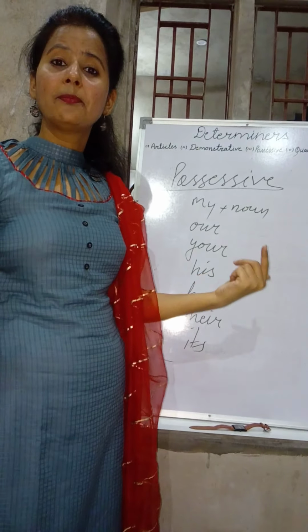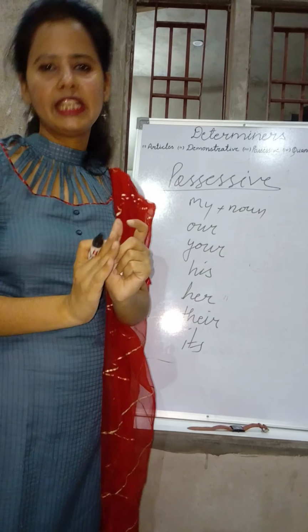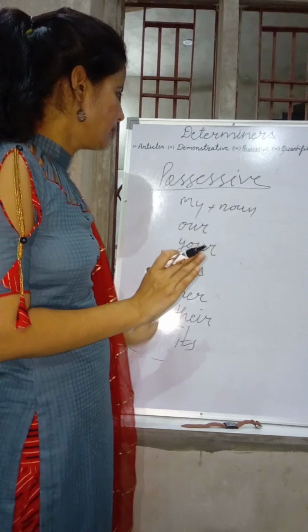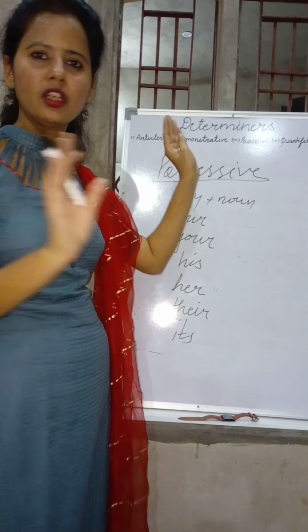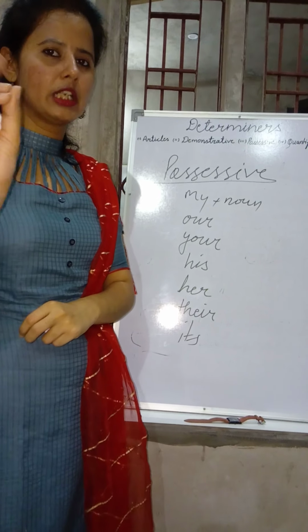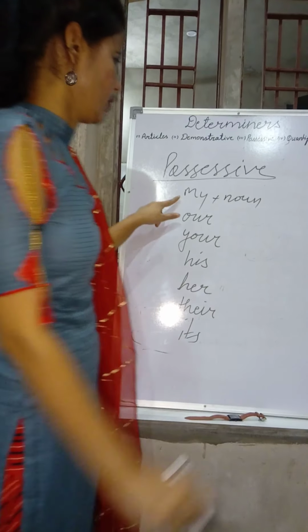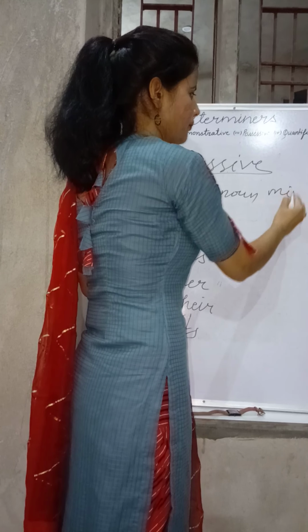So what are the possessive pronouns? You need to look at them also so that you can differentiate whether these words can be called possessive determiners or not. Only possessive adjectives can be called determiners, not possessive pronouns. So what are the possessive pronouns? Mine.